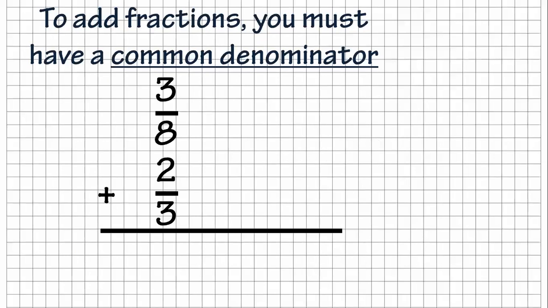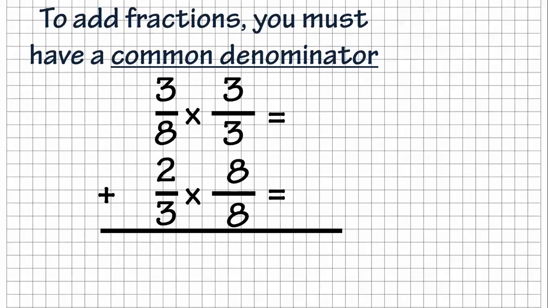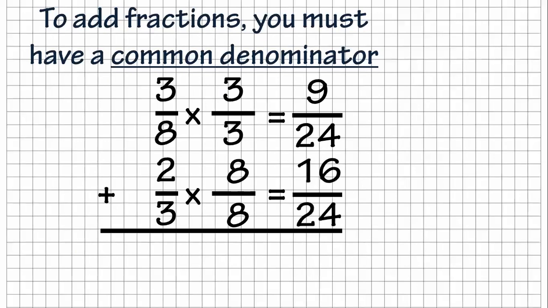But on this next one, again, it needs a common denominator. So what are we going to do? We're going to look at it and see, okay, 3 over 3 and 8 over 8 will give us the common denominator of 24. And that's going to be 3 times 3 is 9/24ths, and 2 times 8 is 16/24ths. Then we add those together, and we get 25/24ths.